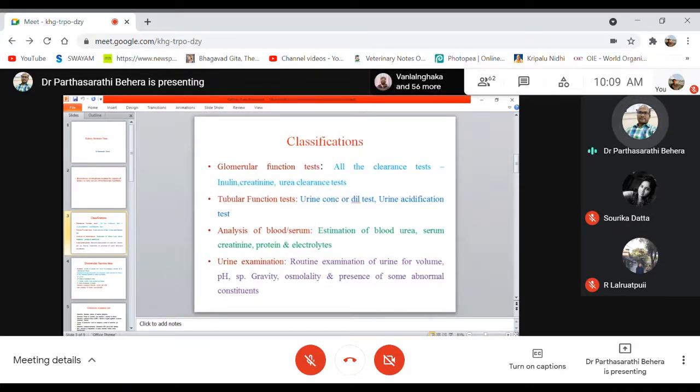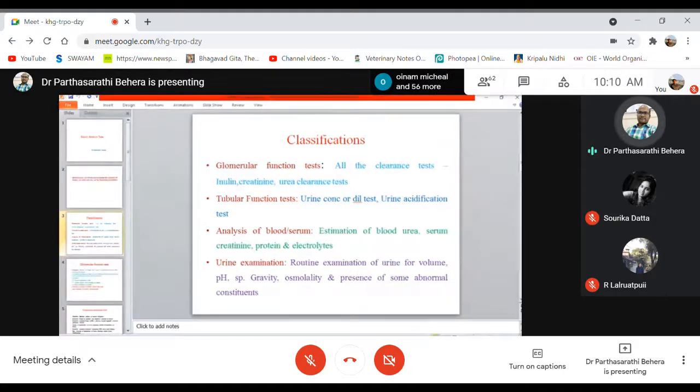All the clearance tests come under the glomerular function tests, like the inulin clearance test, creatinine clearance test, and urea clearance tests.